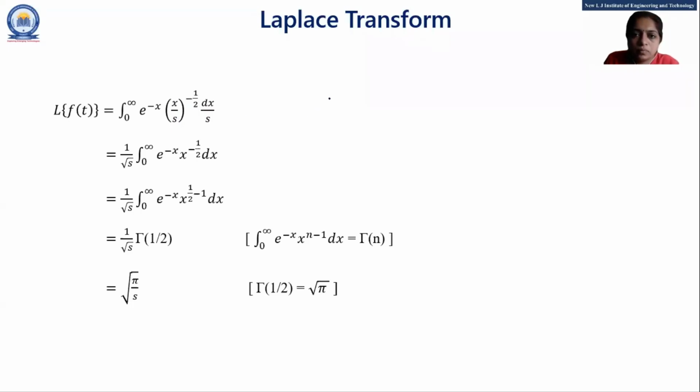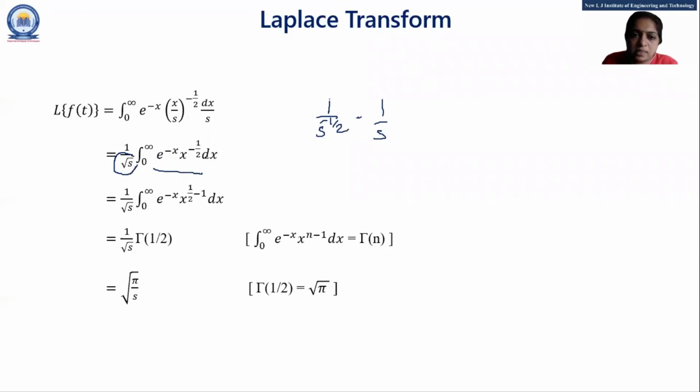Here 1 upon s raised to minus 1/2 into 1 by s. So s raised to minus 1/2 plus 1, that is s raised to 1/2. After simplification, the power of s is 1/2 in the denominator, so we write it as root s. Here integration 0 to infinity, e raised to minus x, x raised to minus 1/2 dx, right?